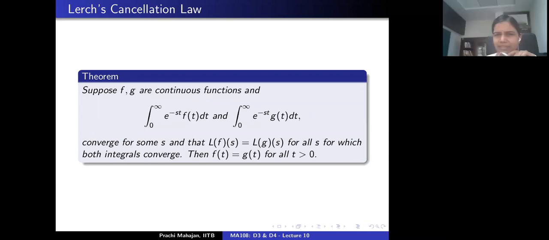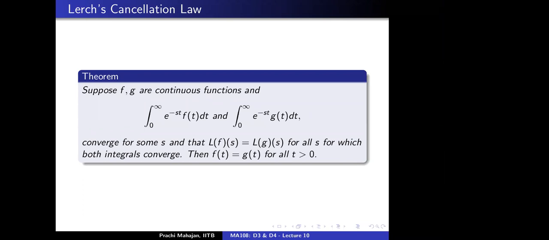F converges means you want to say the Laplace transform of f converges, and the Laplace transform of g converges. Yeah. So my question, let me phrase it a bit more clearly. It's told that the Laplace transform of f of s and the Laplace transform of g of s converge for some s, right?